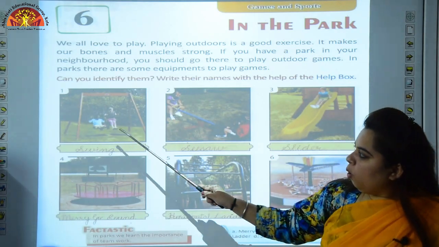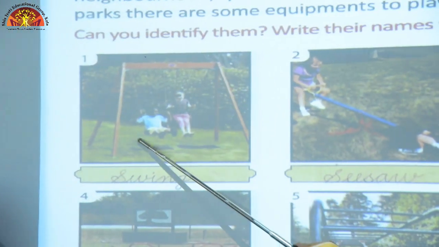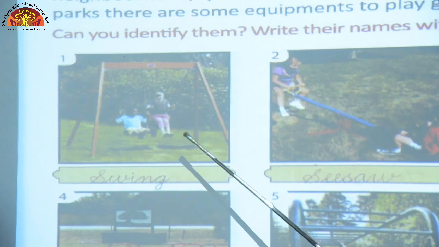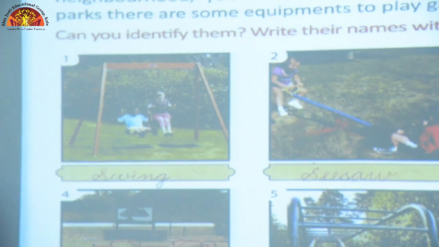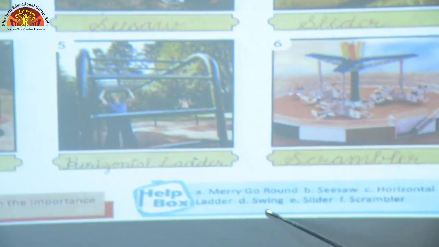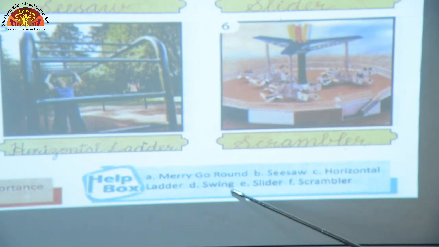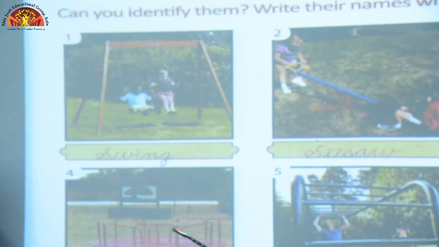Let's see. Can you see this equipment in the park? Have you seen this equipment? What is it called? This is called swing. You all love to swing in the park. Now let's see the spelling of swing. S-W-I-N-G, swing. You have to write this here in very beautiful handwriting.